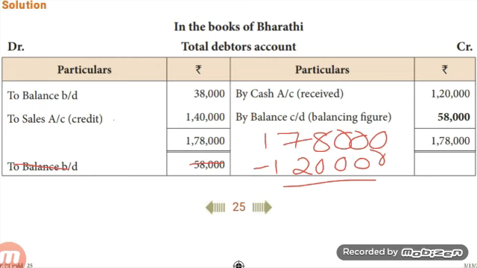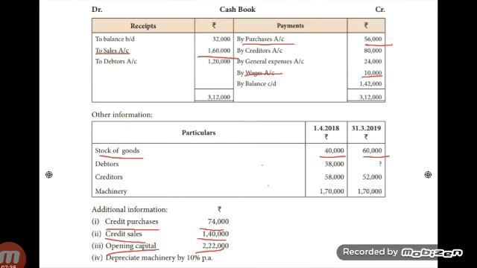You already left space for writing this amount. Children, write 58,000 against closing balance. By balance carried down, in bracket write closing balance, again in bracket balancing figure.